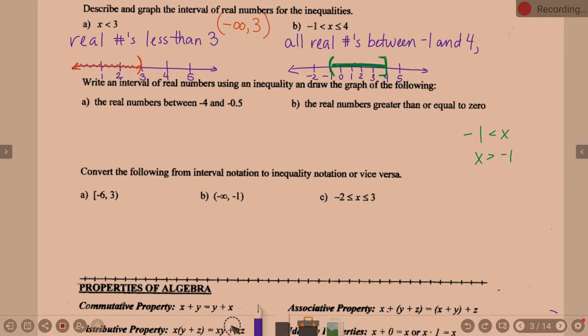Does that make sense there? So I'm going to say excluding -1 and including 4. That's your words there.